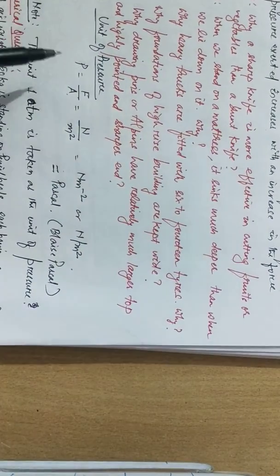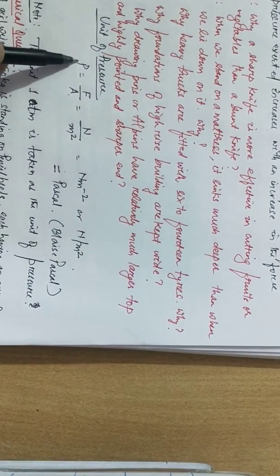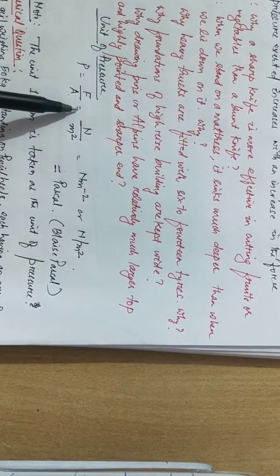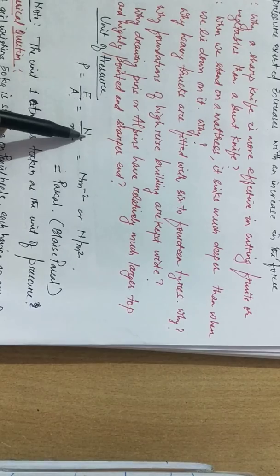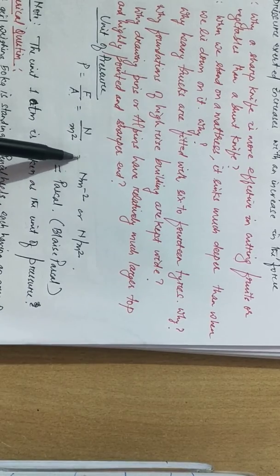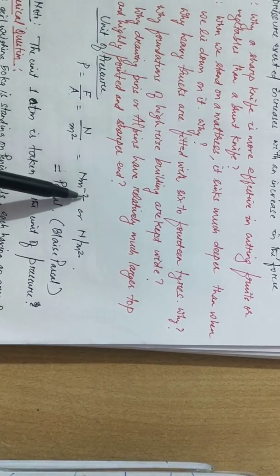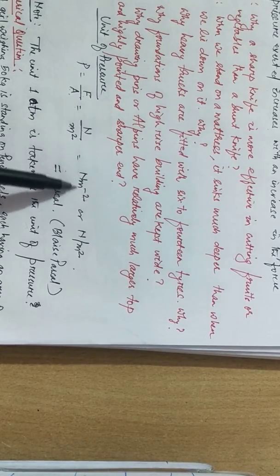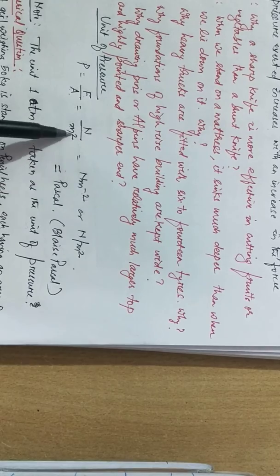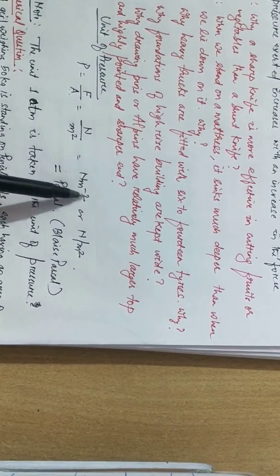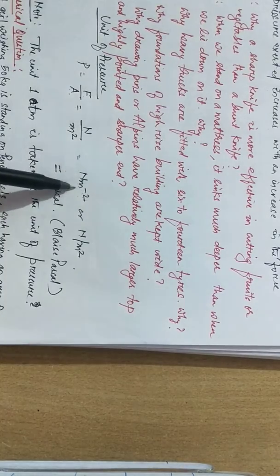Now we'll come to units of pressure. So what are the units of pressure? First, we can say pressure is equal to force upon area. That is equal to, the unit of force is Newton, and area is expressed in meter square. So Newton upon meter square, or we can write it as Newton m to the power minus 2, which is a relation based on the law of exponents. So Newton per meter square can also be written as Newton m to the power minus 2, and we read it Newton per meter square.